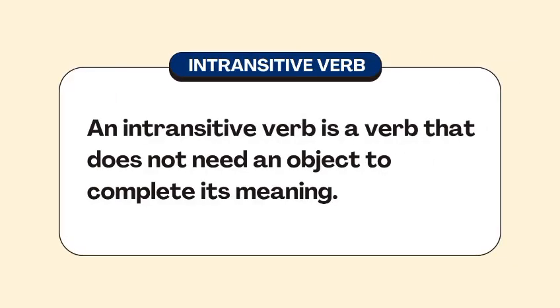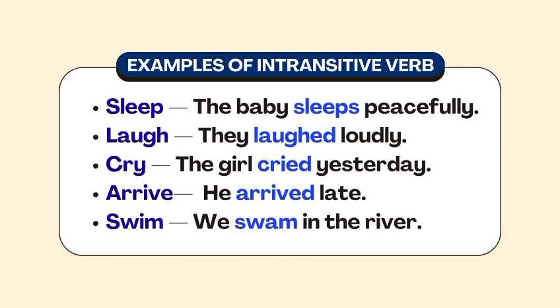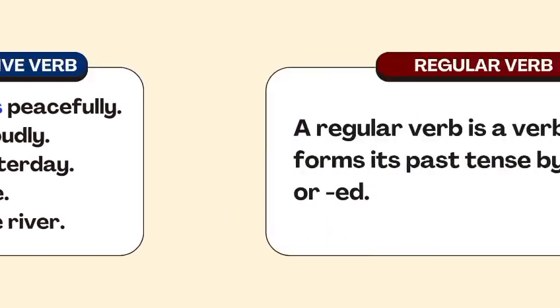Intransitive verb. An intransitive verb is a verb that does not need an object to complete its meaning. Examples of intransitive verb: sleep, the baby sleeps peacefully. Laugh, they laughed loudly. Cry, the girl cried yesterday. Arrive, he arrived late. Swim, we swam in the river.